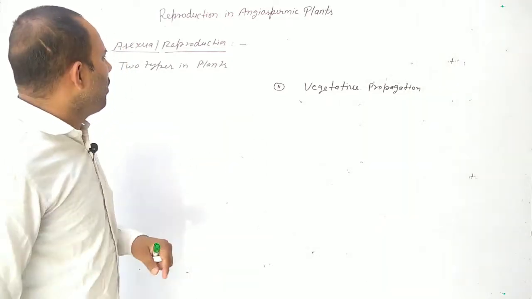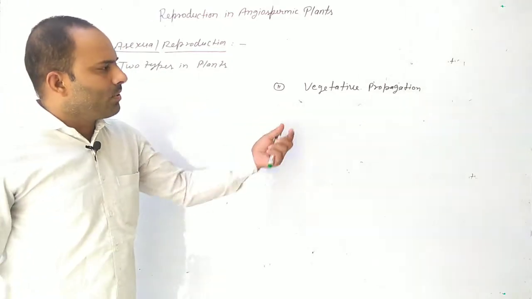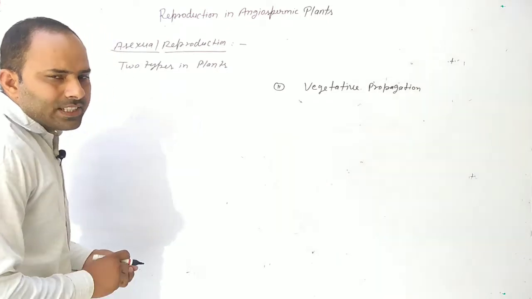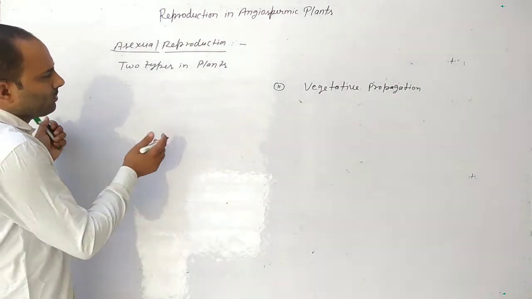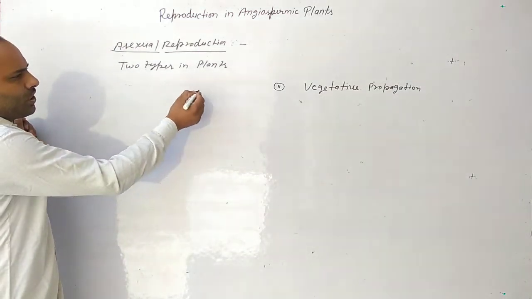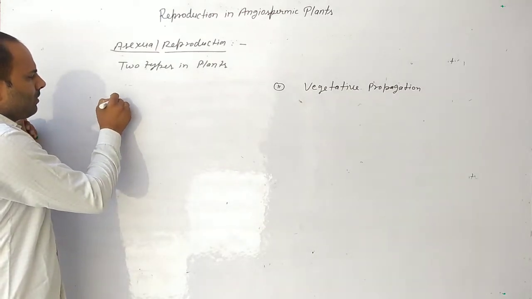The second type of asexual reproduction is vegetative propagation or vegetative reproduction.